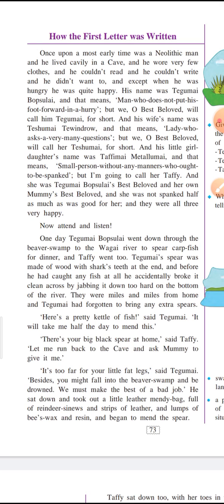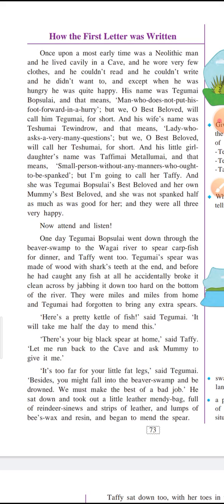Now attend and listen. Now pay your attention and listen to the story. Having given the introduction of the characters, how they are and what their names are and what their characteristics are, now the writer is narrating the story to us. One day, Tegumai Bobsulai went down through the beaver swamp to the Vagai river to spear carp fish for dinner, and Taffy went too.